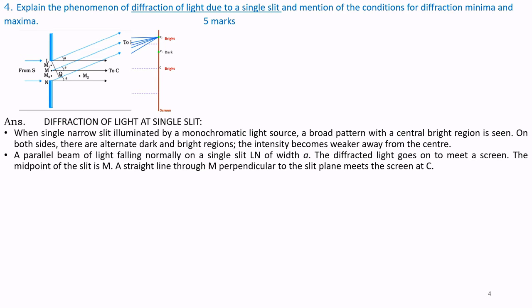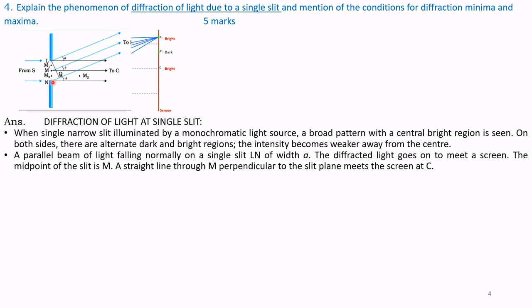A parallel beam of light falls normally on the single slit. This is the single slit, and these blue colored arrows are the parallel beam of light. It falls on a single slit LN, with L at the top. This is a single slit LN. The width of the slit is a.